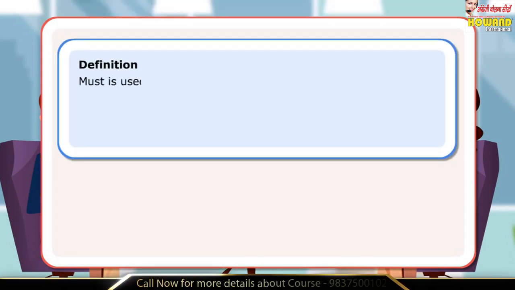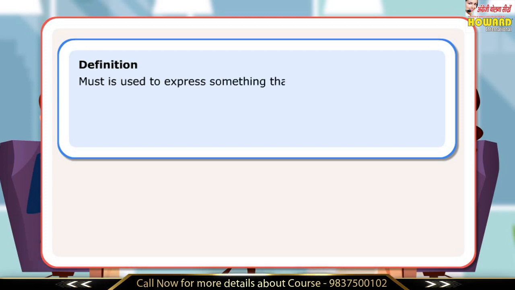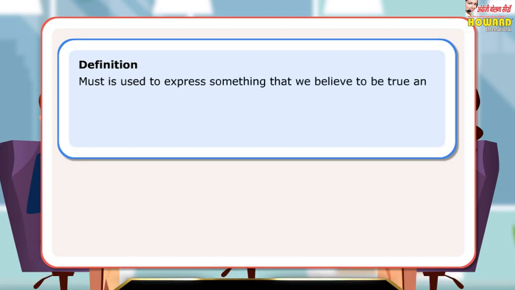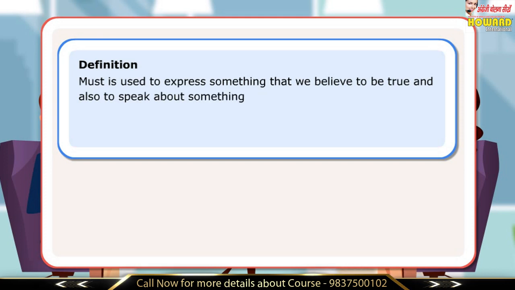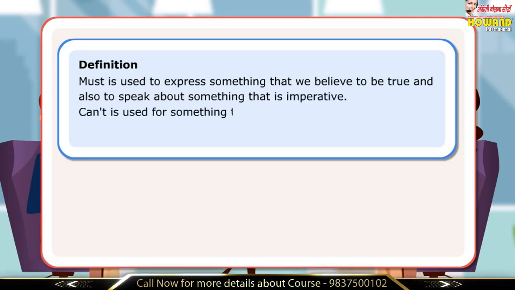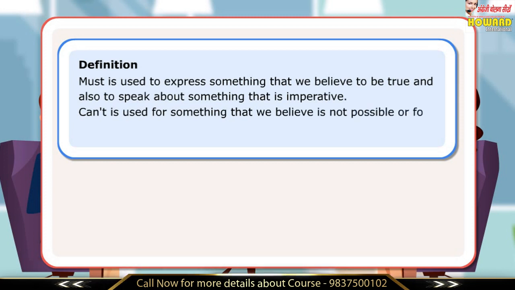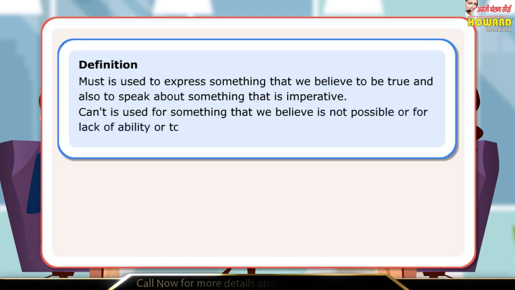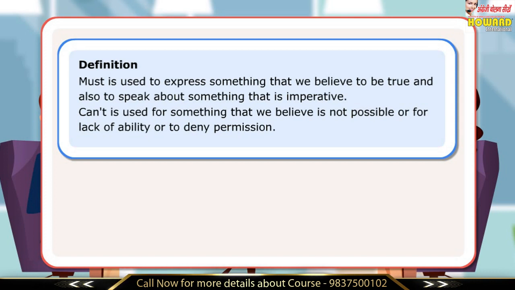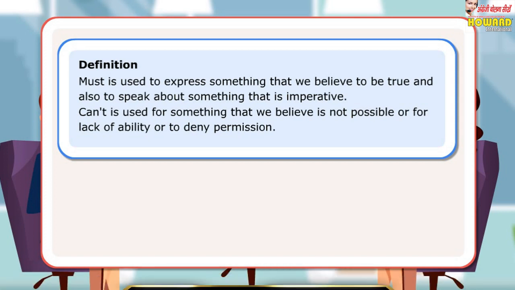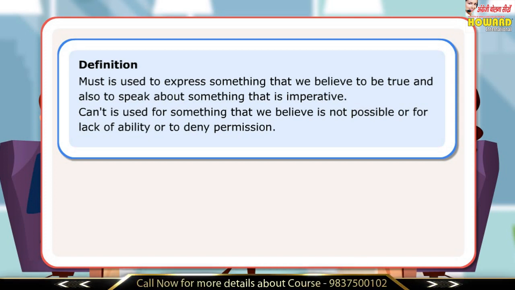Definition. Must is used to express something that we believe to be true and also to speak about something that is imperative. Can't is used for something that is not possible or for lack of ability or to deny permission. Both must and can't are followed only by first form of any verb. Let us look at a few sentences.